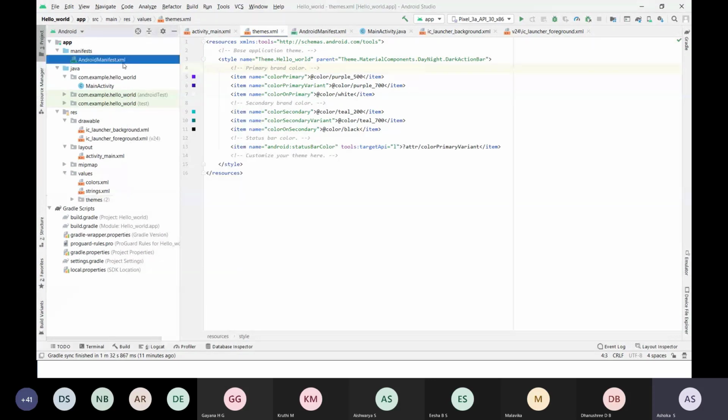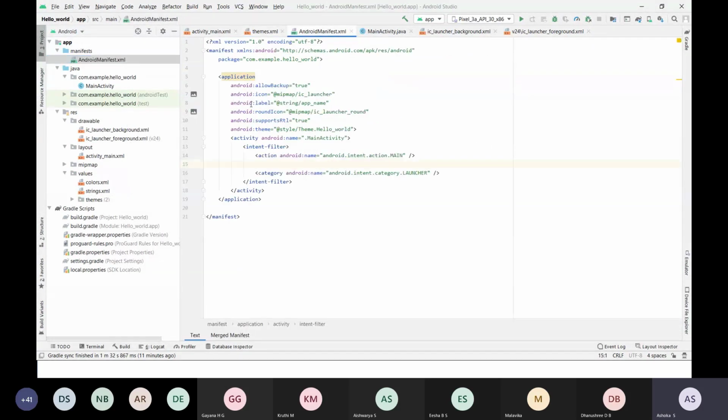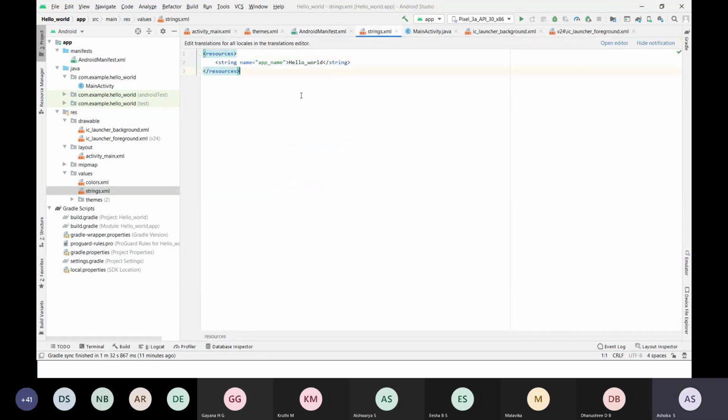In the same way, the manifest consists of a label, as I told you. By default it has some name, right? If I want to change that name, then go to values, go to strings.xml, and you can see here I have a label as hello world. Now if I want, I can change that to hello KSSU.